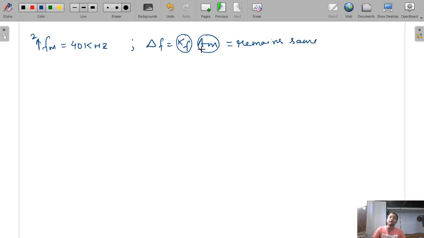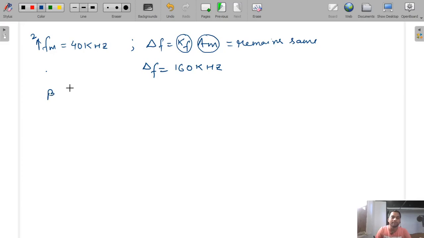See, whenever FM is increasing by 2 times, delta F will not change, delta F will remain constant. So our delta F here will be equal to 160 kilohertz only, as we have found in the previous question. So there is no change in the delta F.